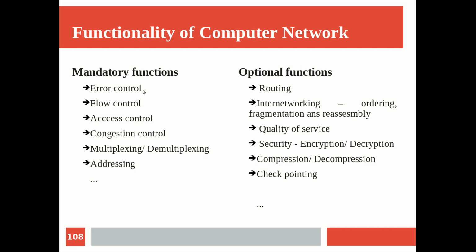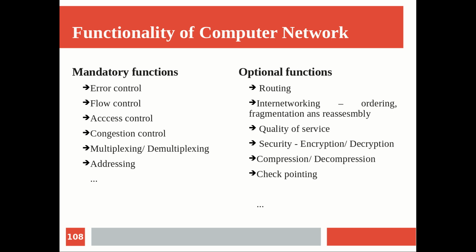If you want, you can do it in layers other than these 2 also, but in the practical scenario it is enough to do it in the 2 layers, because the transport layer takes care of end-to-end communication, whereas the data link layer takes care of hop-to-hop communication. So at every hop we do error control, and between the sender and receiver in an end-to-end manner we also provide error control.